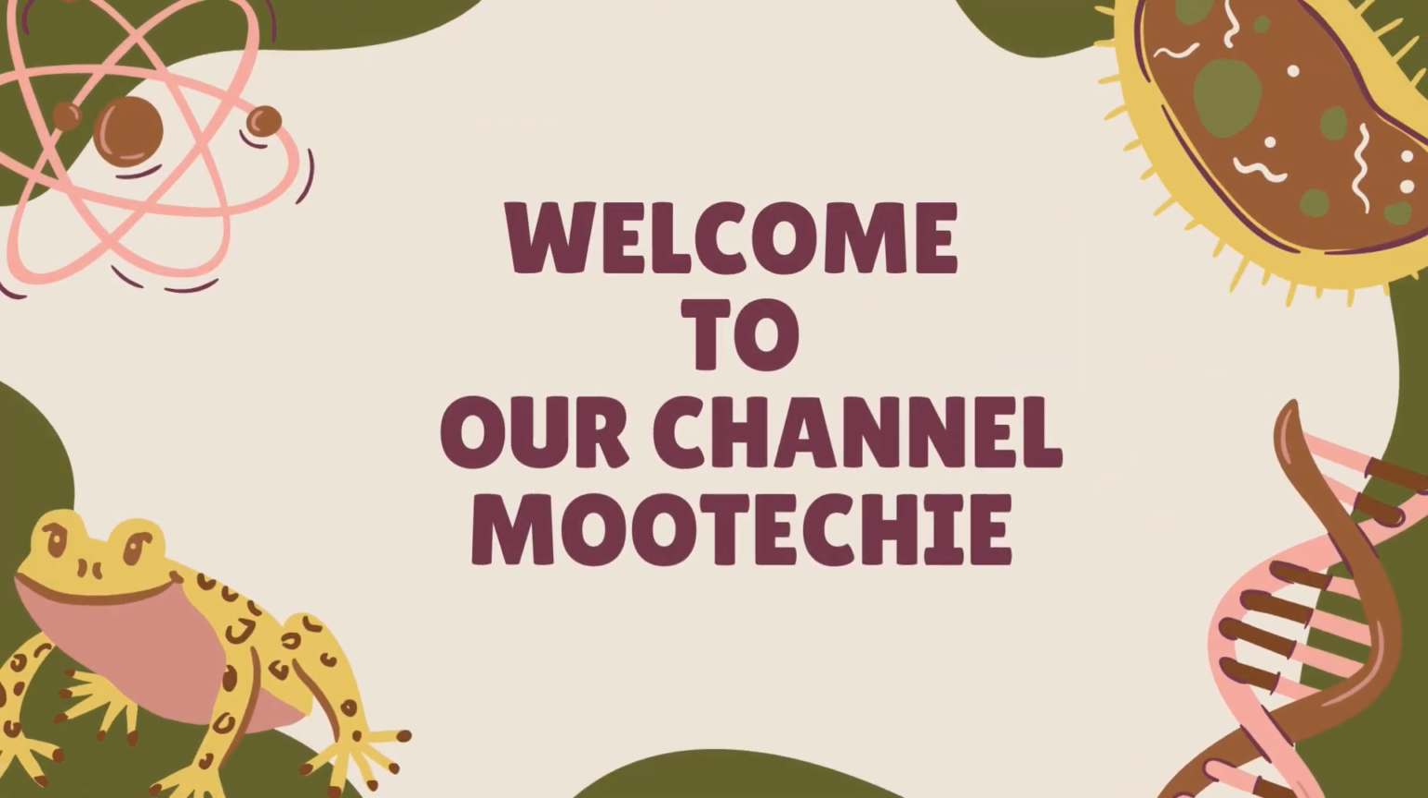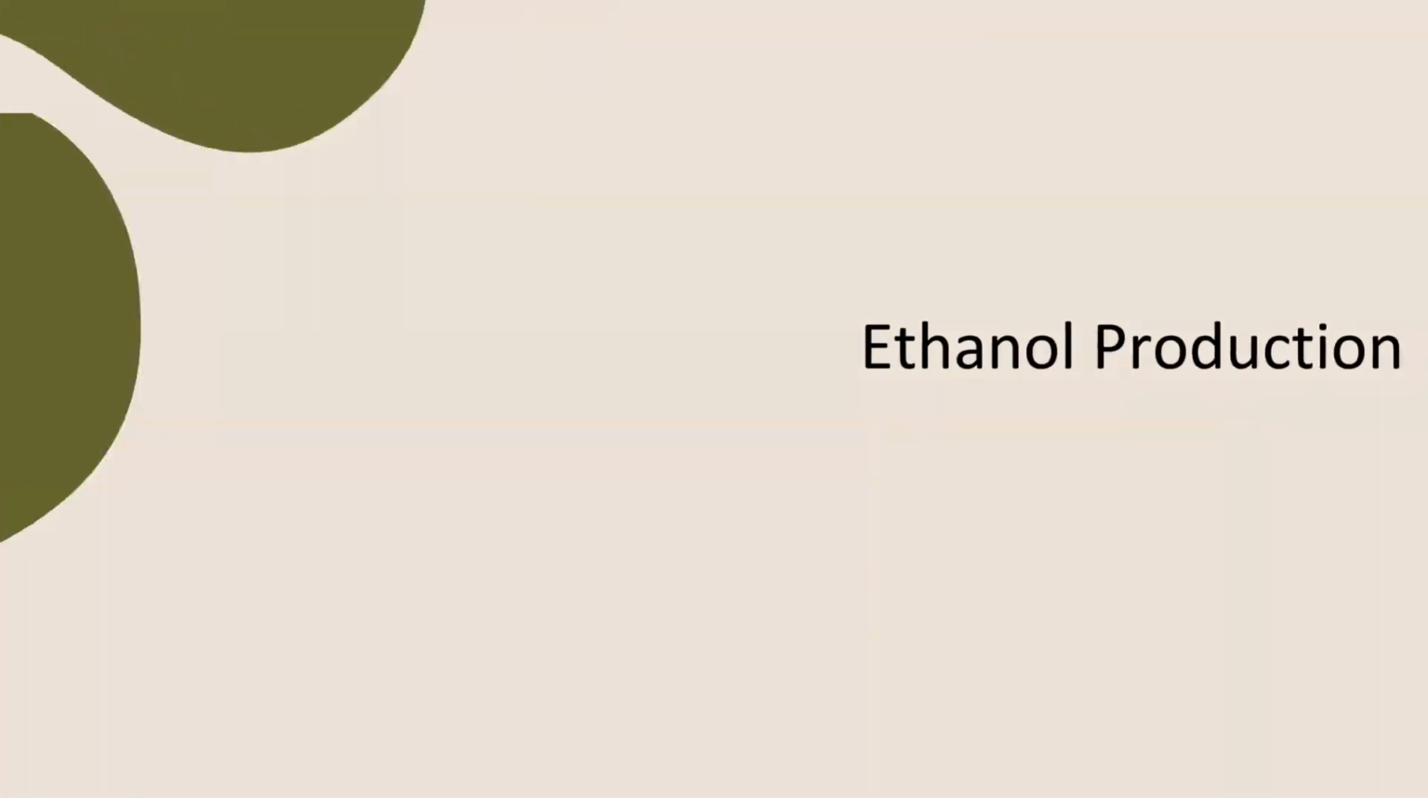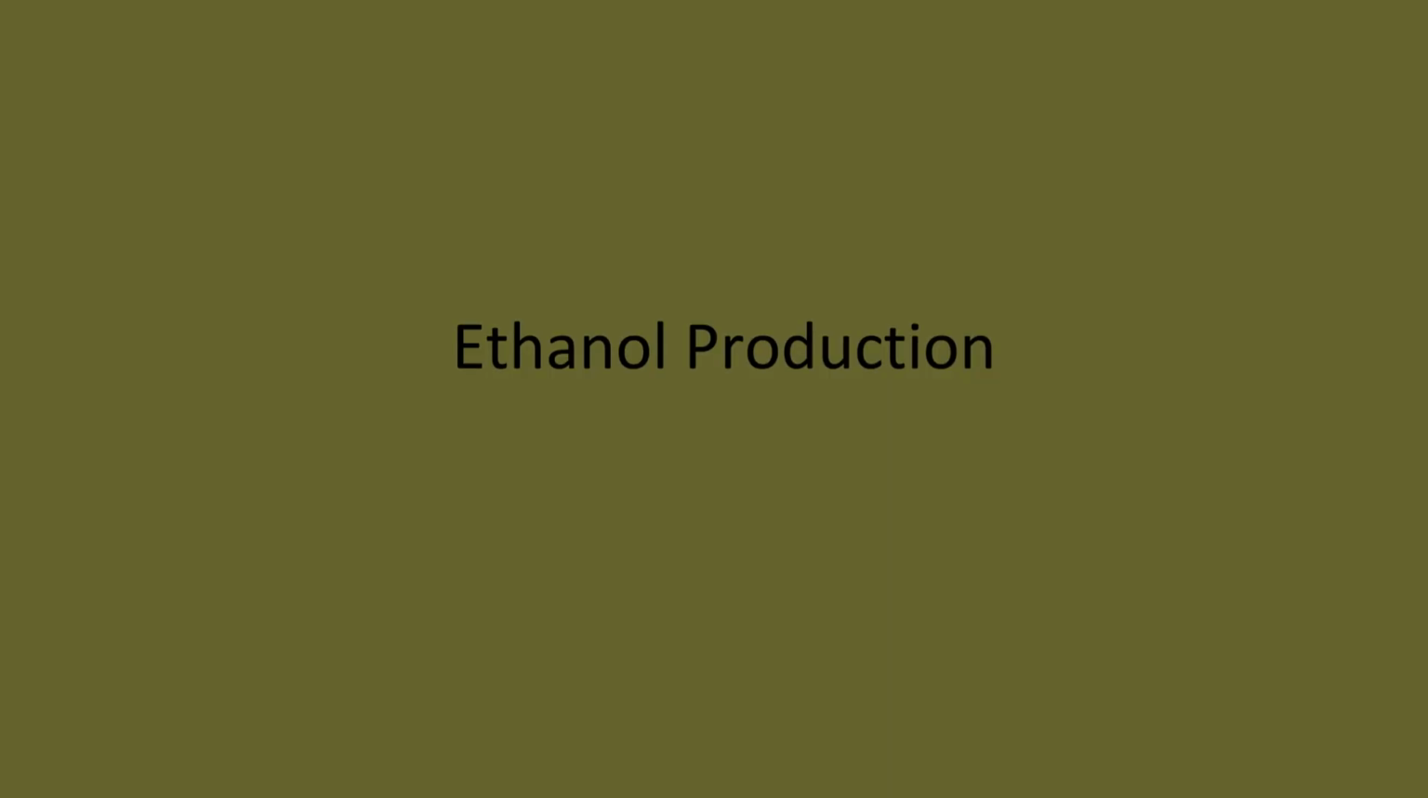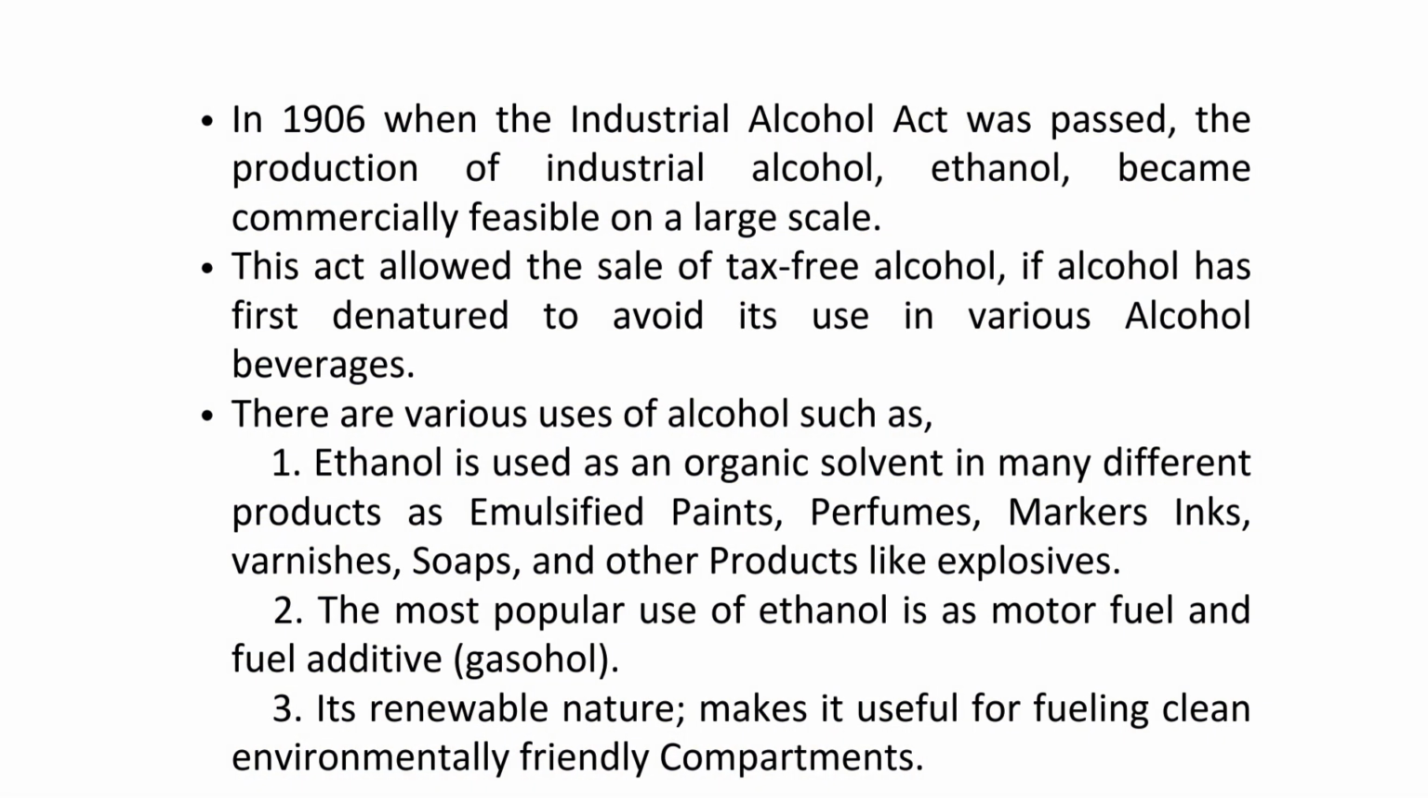Today we're diving into the fascinating world of ethanol production, a process with significant importance in the food, fuel and pharmaceutical industries, particularly relevant for dairy technologists, where byproducts like whey can be utilized. The commercial production of ethanol became feasible on a large scale after the 1906 Industrial Alcohol Act. This act allowed for the sale of tax-free alcohol, provided it was first denatured to prevent its use in alcoholic beverages. Ethanol has a wide range of uses.